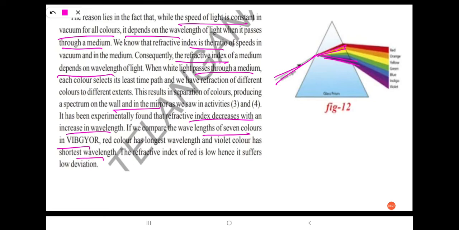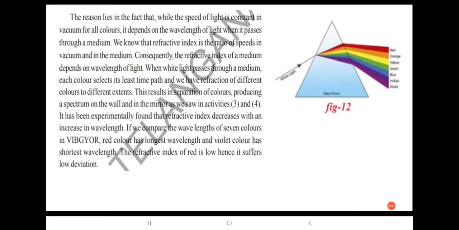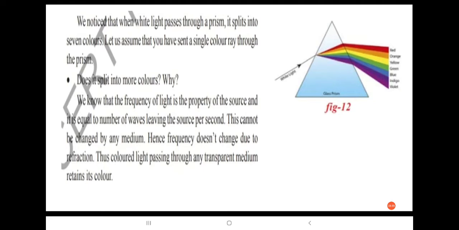So here the refractive index of red is low, hence it suffers low deviation. Because the red color has longest wavelength, it has less refractive index. And violet color has shortest wavelength and its refractive index is more. So it suffers more deviation. So here we notice that when white light passes through a prism, it splits into 7 colors.